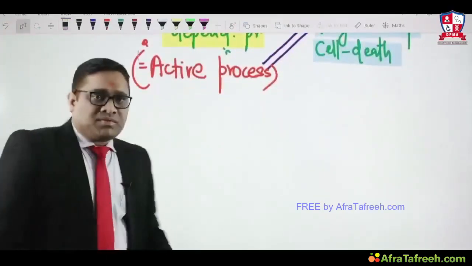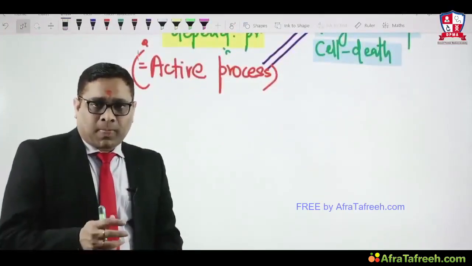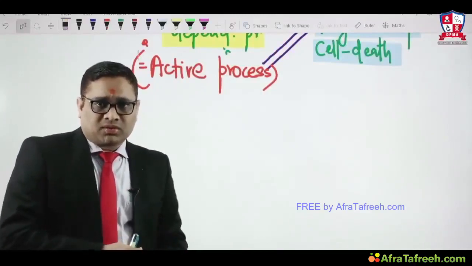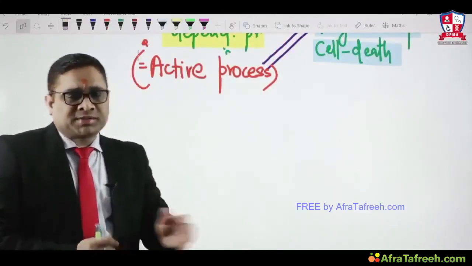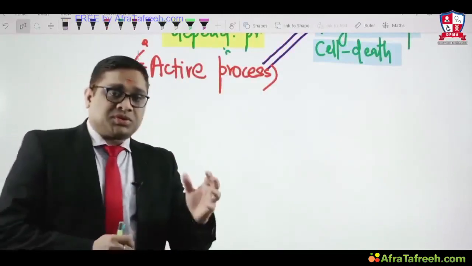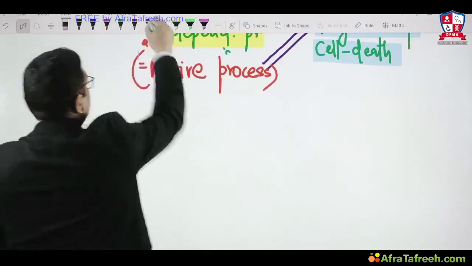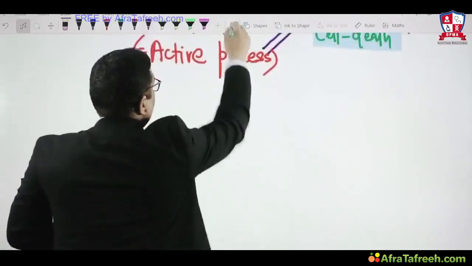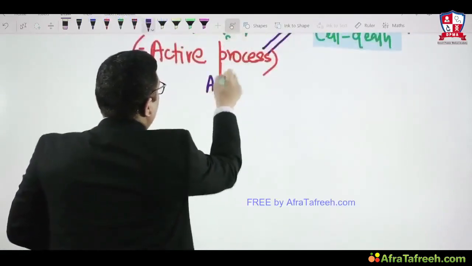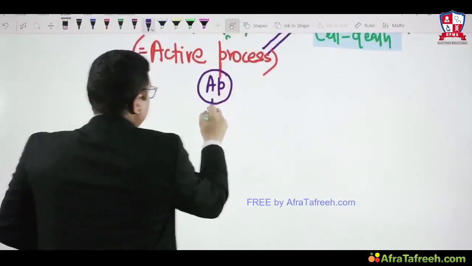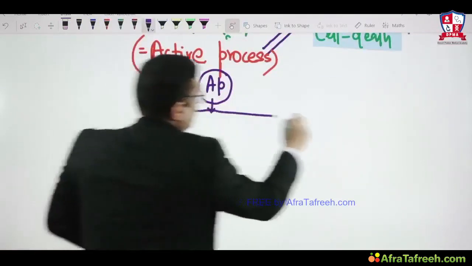If you remember, when we were comparing necrosis and apoptosis, I told you that necrosis is always pathological and apoptosis is both pathological and physiological. The same thing we are going to discuss here when we talk about the nature of apoptosis. Is it physiological or pathological?